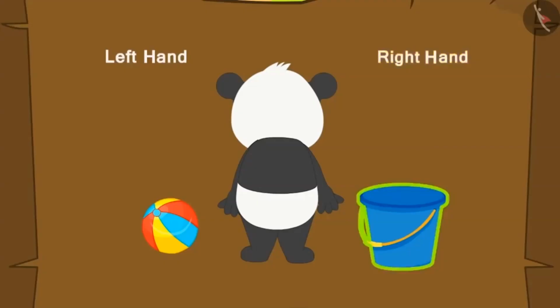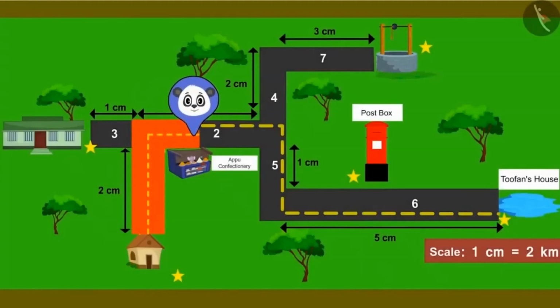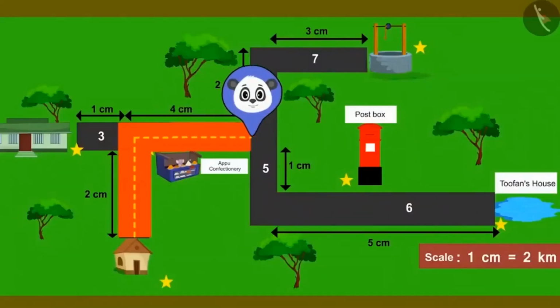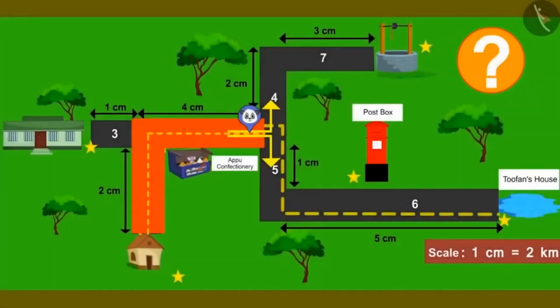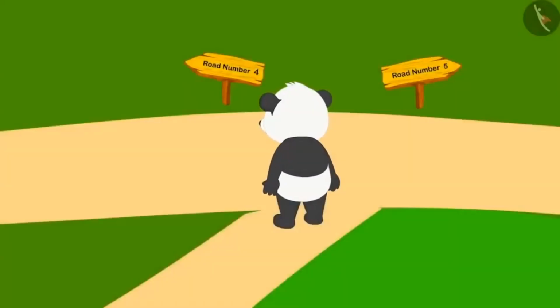After looking for the way, Golu finally reached road number 2. Walking straight on road number 2, he is now standing at a fork at the end of the road. Can you see the map and tell which road Golu has to take next? Yes, Golu will now have to go to road number 5.